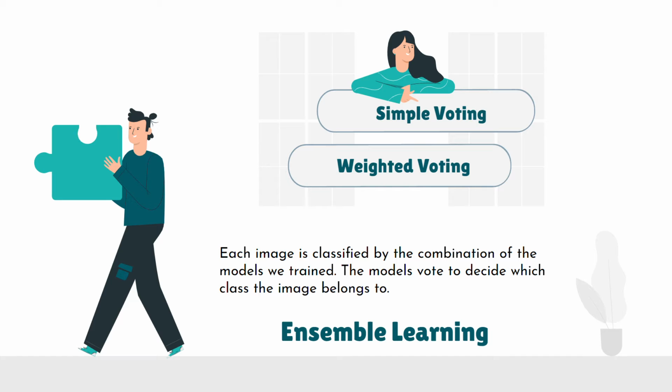Second, weighted voting. In weighted voting, we take model confidence into consideration. Each model gives its confidence on which class the image would be in by outputting three numbers. Each represents the probability of the image being in a class. The probabilities for each class from all the models are then added up to be compared. The class that gets the highest sum is the final decision. In our results, there's no big difference in the performance of simple voting and weighted voting.